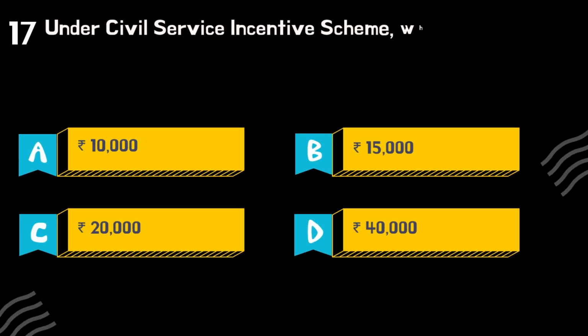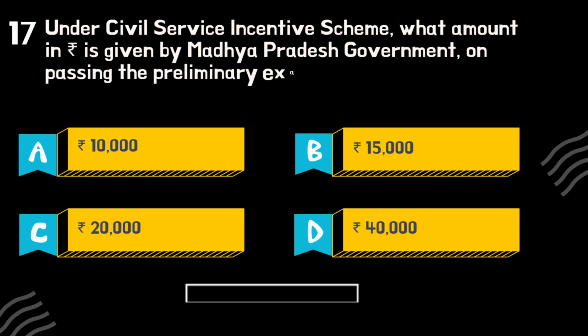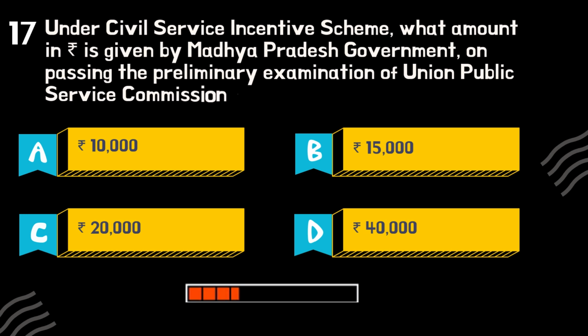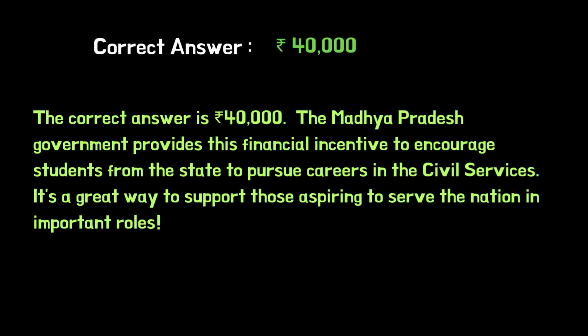Under the Civil Service Incentive Scheme, what amount in rupees is given by the Madhya Pradesh government on passing the preliminary examination of the Union Public Service Commission? The correct answer is 40,000 rupees. The Madhya Pradesh government provides this financial incentive to encourage students from the state to pursue careers in the civil services. It's a great way to support those aspiring to serve the nation in important roles.